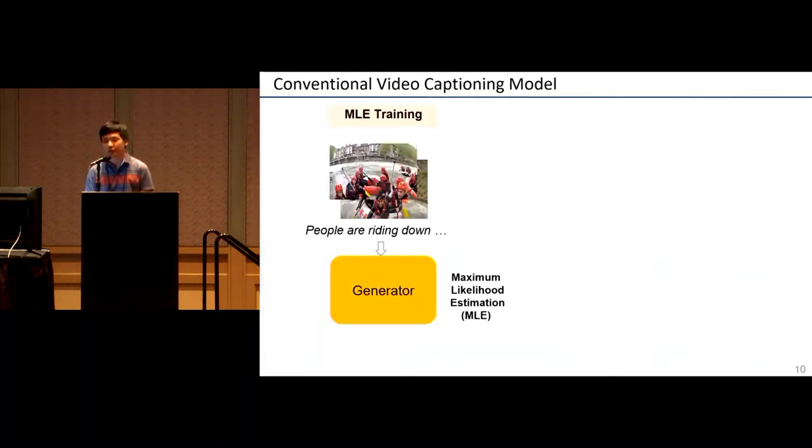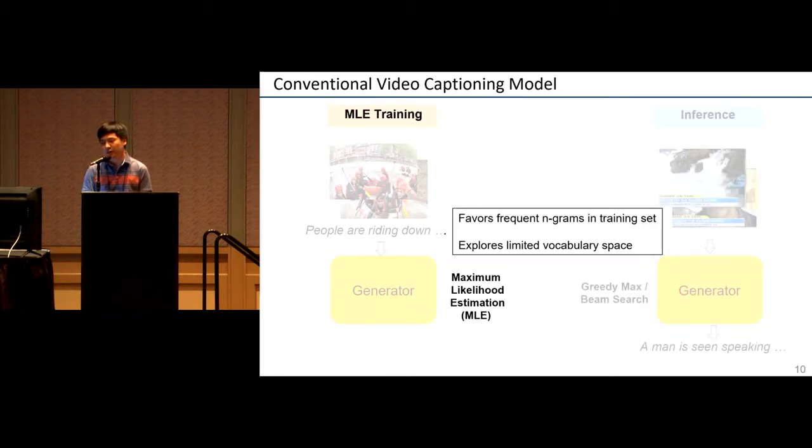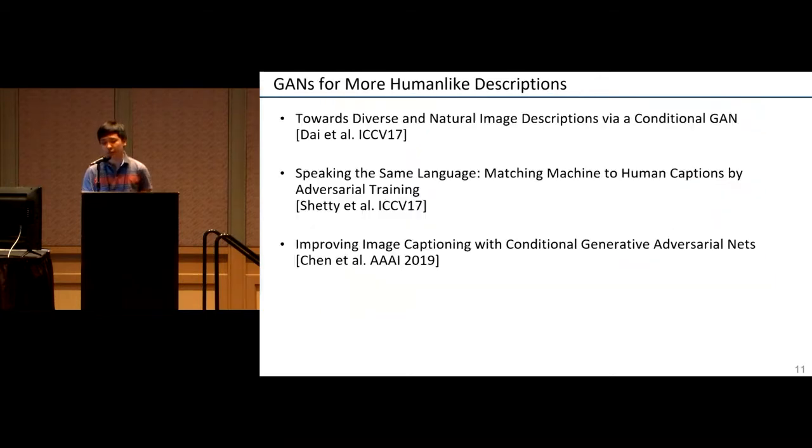Now, to understand why prior works suffer from these issues, we first look at typical approaches to the captioning model, where they're trained using maximum likelihood estimation objective. And during the inference, it uses greedy max or beam search to decode the most probable sentence. But the problem with this setup is that MLE tends to favor frequent n-grams in the training set, and also uses a limited vocabulary, as seen in the previous example.